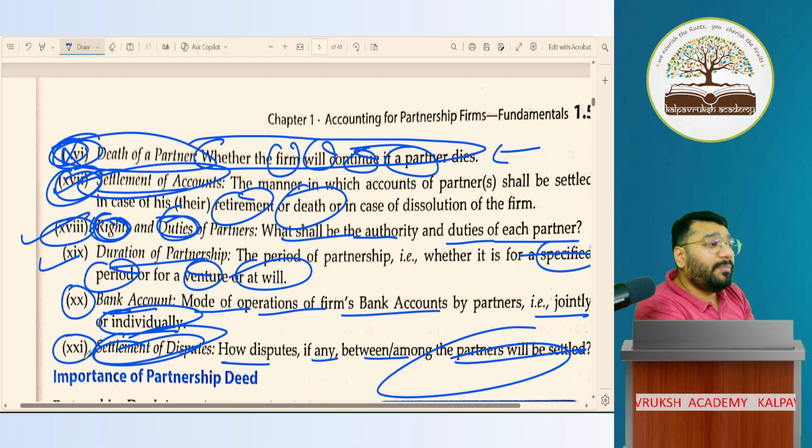But you have to remember all 21 also, because if they ask an MCQ question, out of the 4 options below, which is not a part of the contents of the partnership deed, you should be able to identify which is a content and which is not a content.